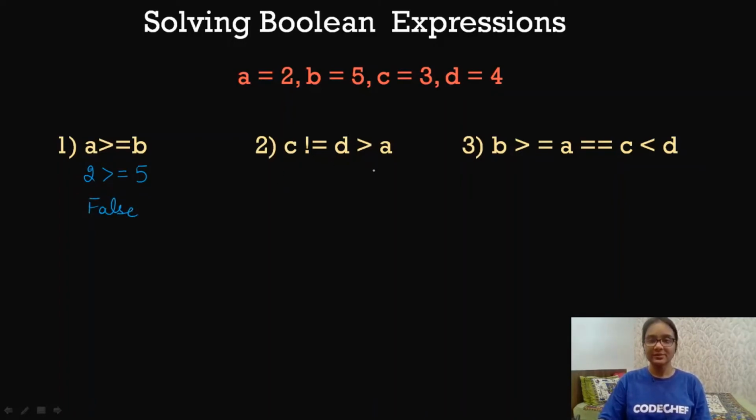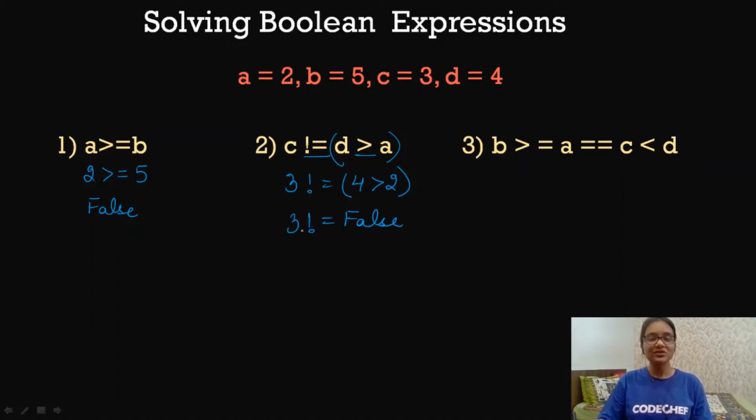Now come to the second expression. The second expression uses two operators, the not equal to operator and the greater than operator, which belong to different categories. The not equal to operator has a lower precedence than the greater than operator. So first we will solve b greater than a, and after that we will solve the not equal to operator. So let us write down the values. 3 not equal to 4 greater than 2. Now first we will solve 4 greater than 2, which is true. Now we will solve the not equal to, so 3 not equal to true.